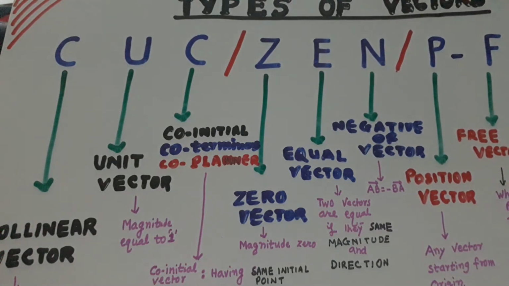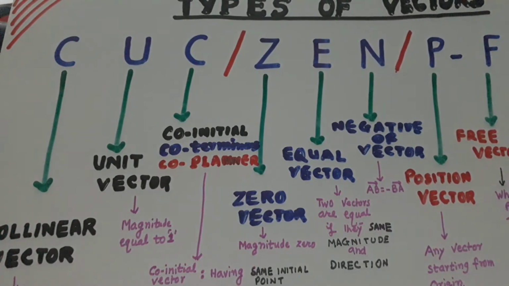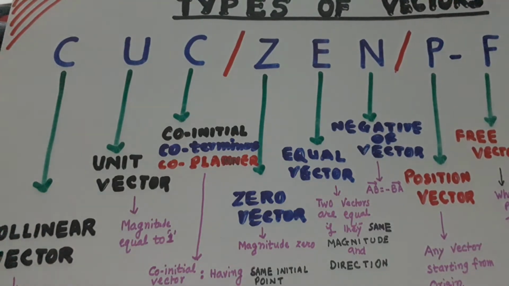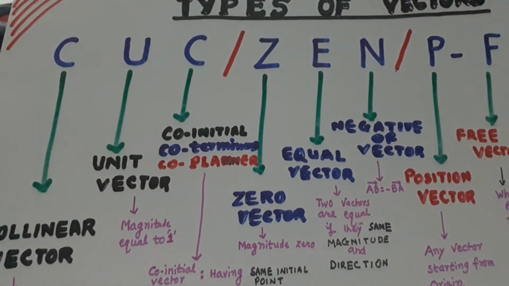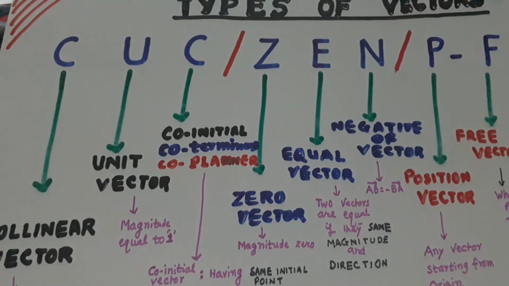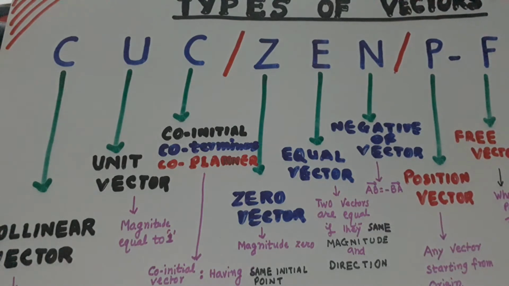Unit vector, U stands for unit. C is done, after C look at U, U is the unit vector. Vector having length only one unit is called the unit vector. Its magnitude is 1.